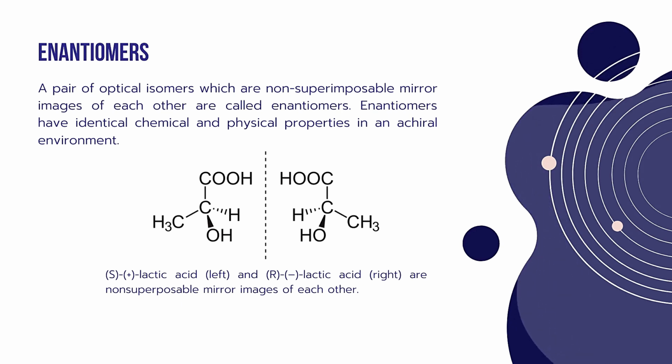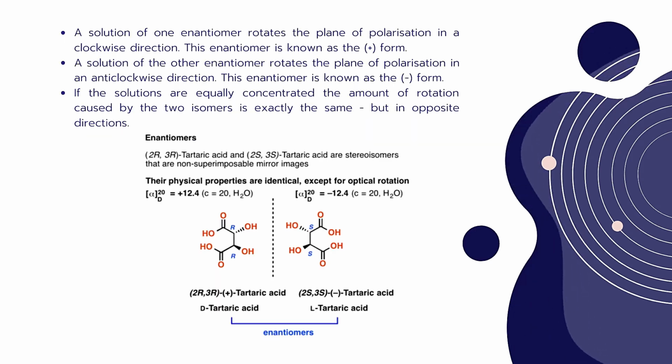Enantiomers have identical chemical and physical properties in a non-chiral environment. For example, lactic acid has two isomers, S-lactic acid and R-lactic acid. They are non-superimposable mirror images of each other, so they come under enantiomers.